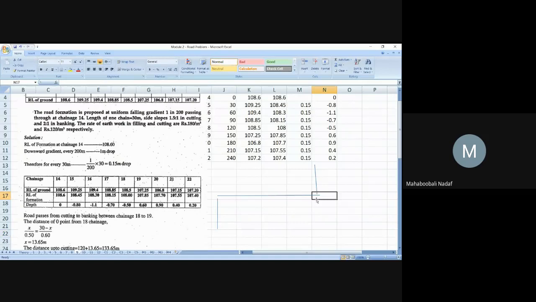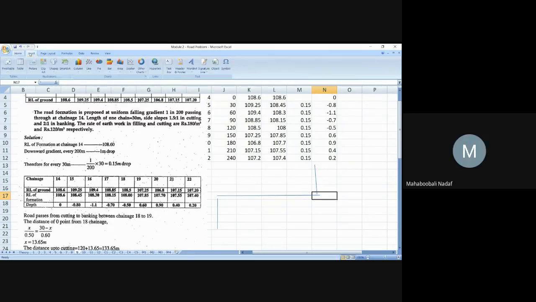And what is this chainage? 150, sir. 150, and its depth is plus 0.6. That is why I have shown it above. Okay, so now I will draw this type of line.